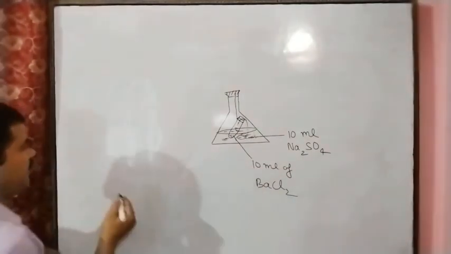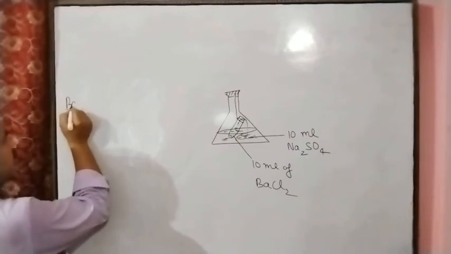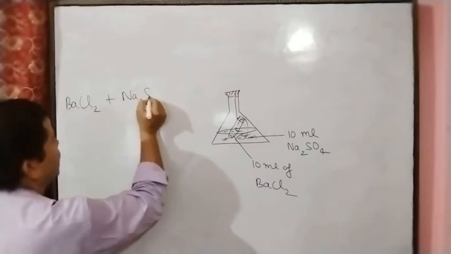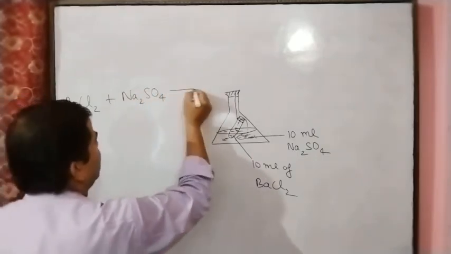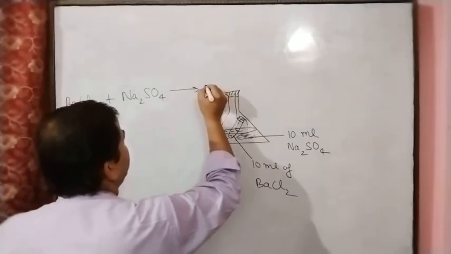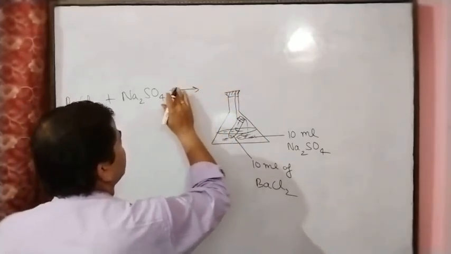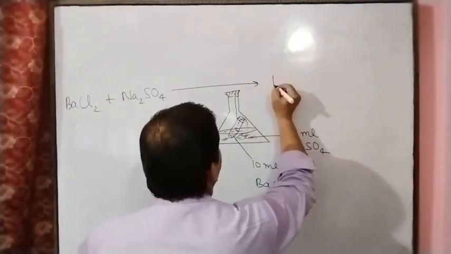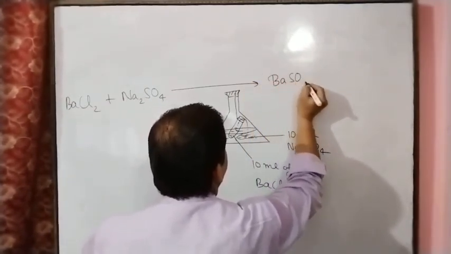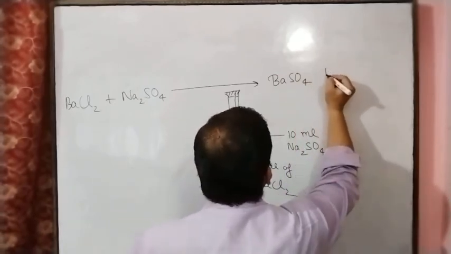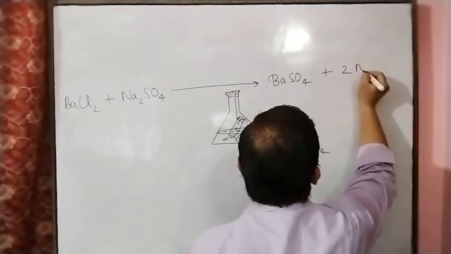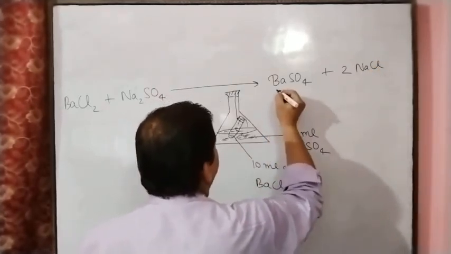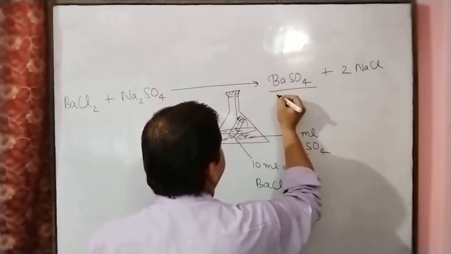So here the reaction happens: barium chloride, sodium sulfate, then we will get what? Barium sulfate. We will get barium sulfate and NaCl. So this BaSO4, this is the precipitate.